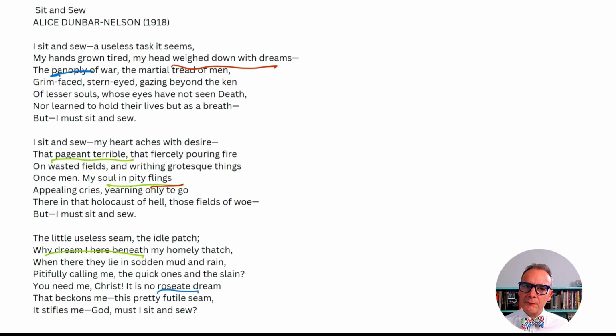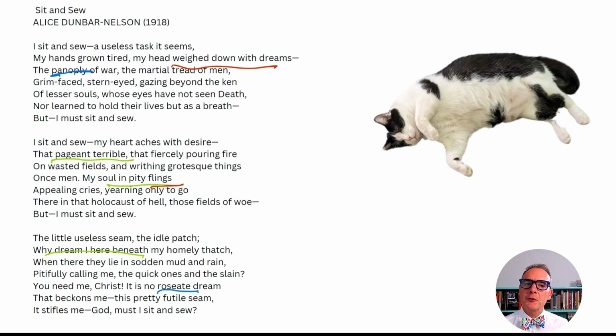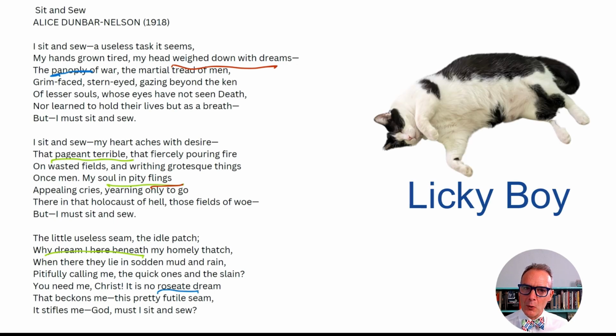Now that you've annotated for these items, take a second to look up vocabulary words that you don't know the meanings of, to reorder your syntactical inversions, and think about the meanings of figurative language. After you've done that, paraphrase the poem. That means put it in your own words. Again, some music for you.